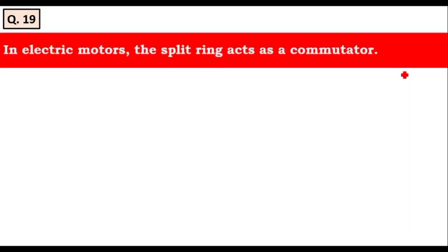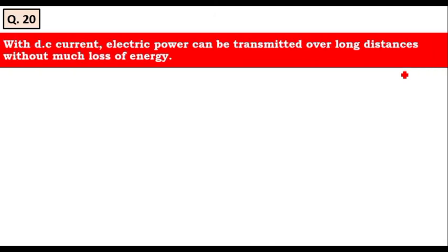Next, move to the next question. In electric motors, the split rings act as commutator. Whether it is a true statement or false statement. Yes, it is a true statement. Next question is, with DC current, electric power can be transmitted over long distances without much loss of energy. Yes, it is obviously a false statement. It is possible only with AC current. Therefore, with DC current it is not possible. Therefore, it is a false statement.